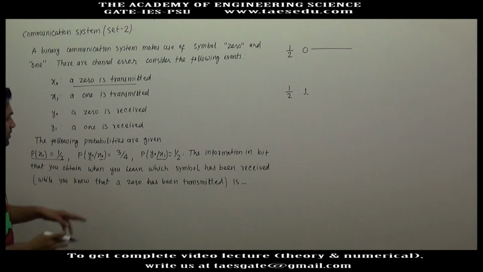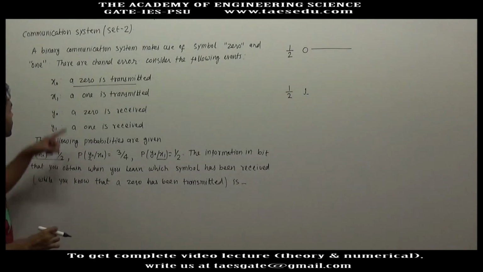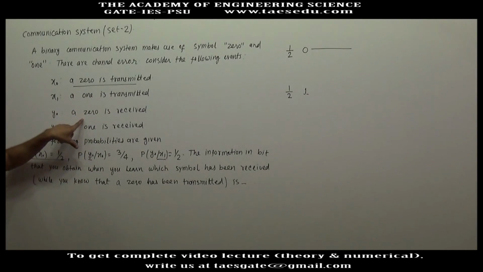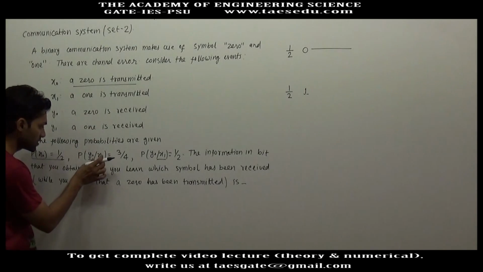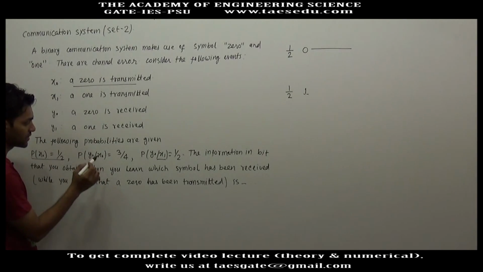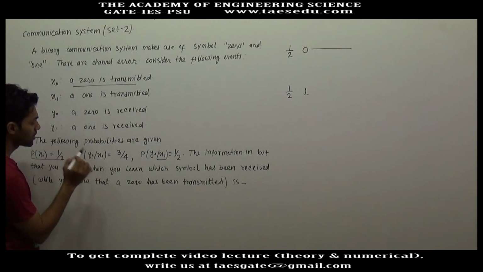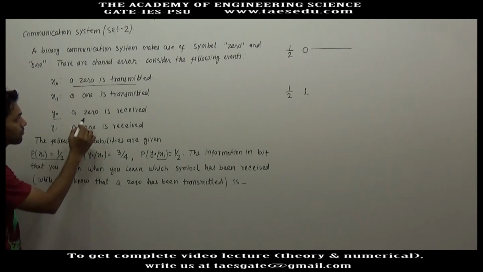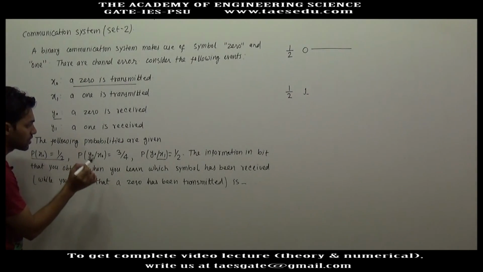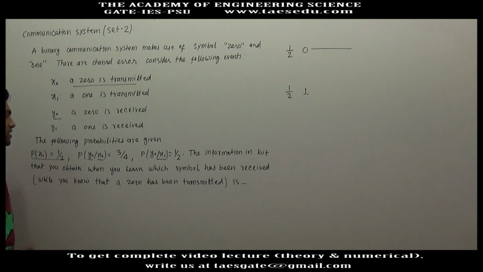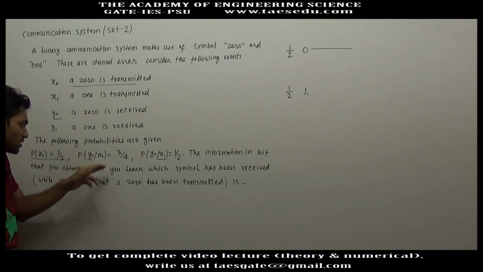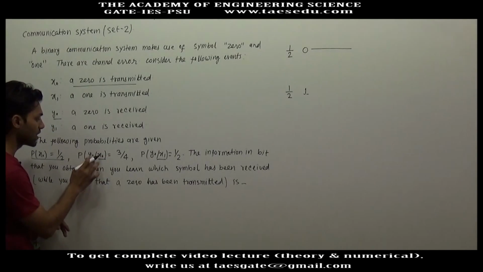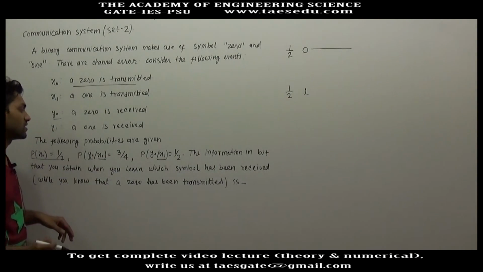It means that x0 has occurred, so a 0 has been transmitted, and y0 has occurred, so a 0 has been received.